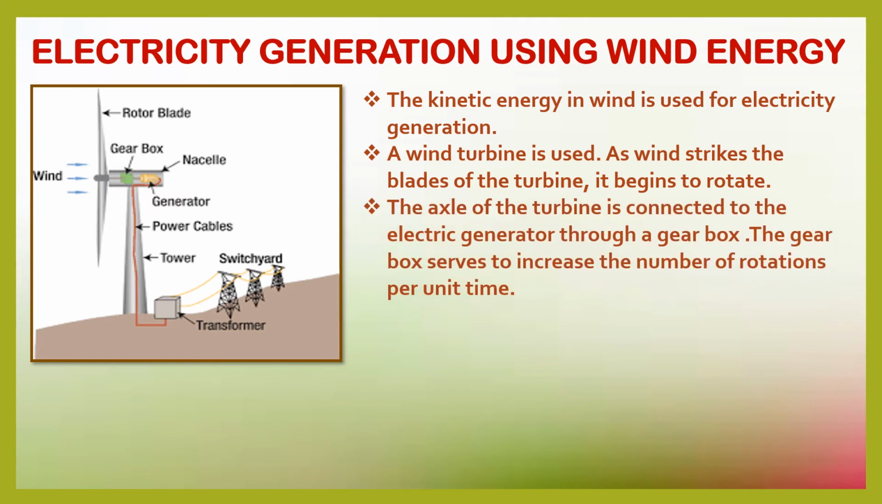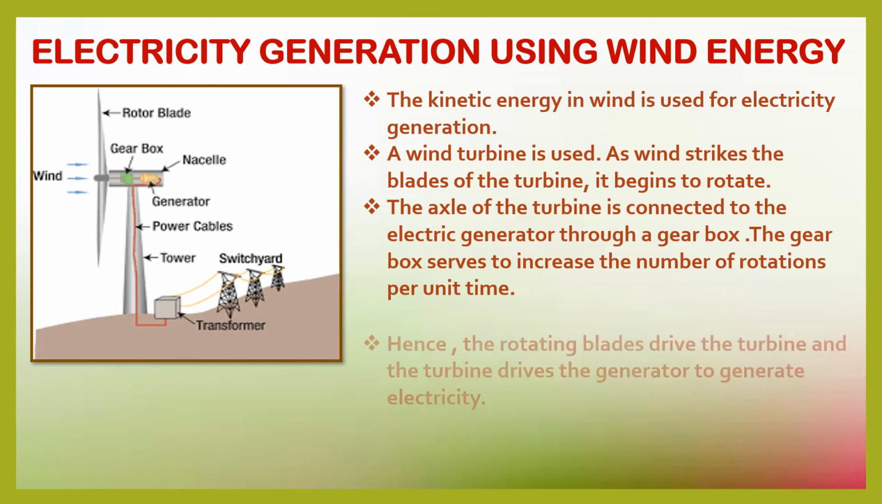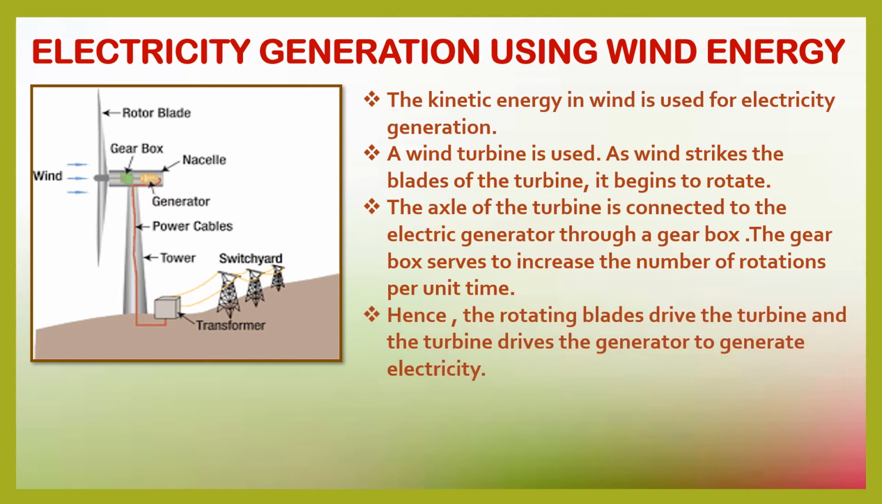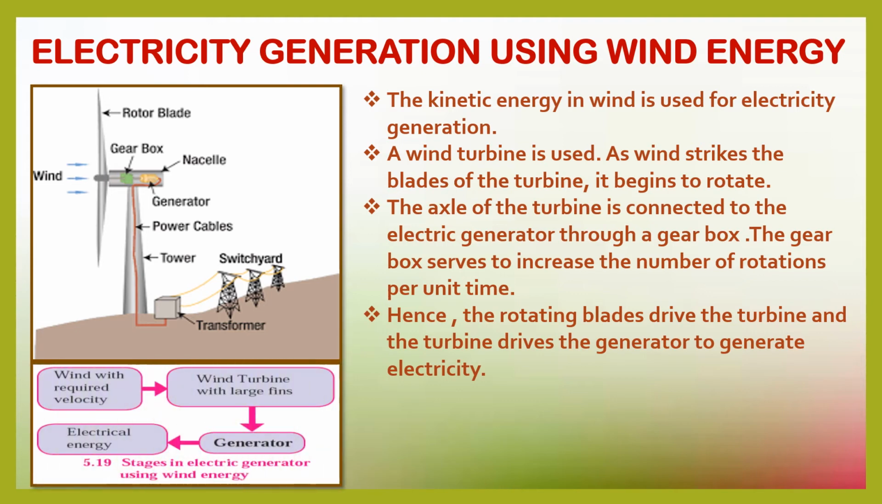Then the axle of the turbine is connected to the generator through a gearbox. And this gearbox serves to increase the number of rotations per unit time. Hence, the rotating blades drive the turbine and the turbine drives the generator to generate electricity.